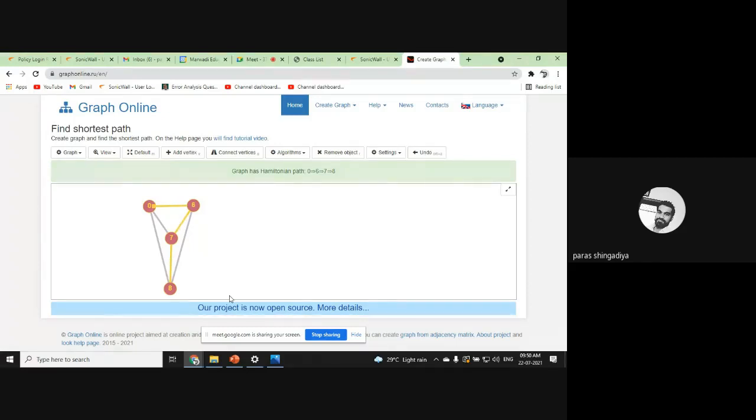If it is a Hamiltonian circuit, it will be closed. Now, a Hamiltonian path is open here. Starting at 0, then 6, 7, 8. That is a Hamiltonian path. Clear? And if you consider a Hamiltonian circuit here, it will move on from 0 to 8 and again back. Now we just remove this edge, we removed this. So this circuit is now open, and that is called an open walk, and that is called the Hamiltonian path. Clear?